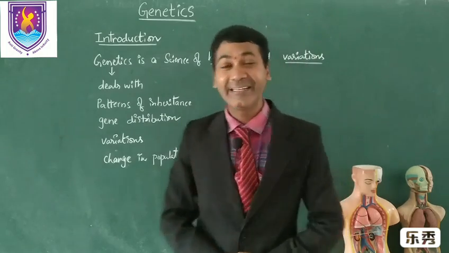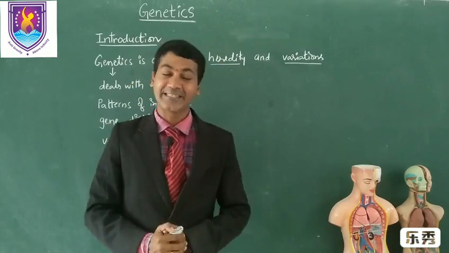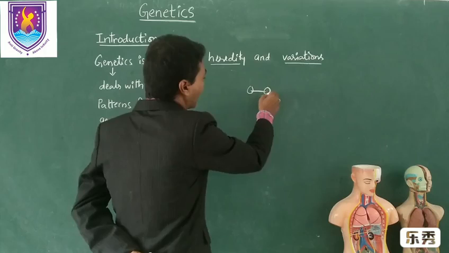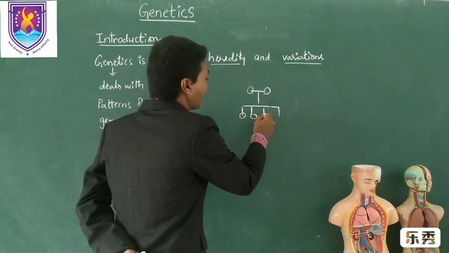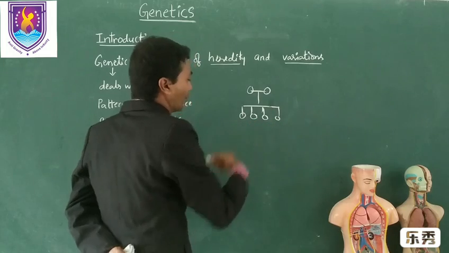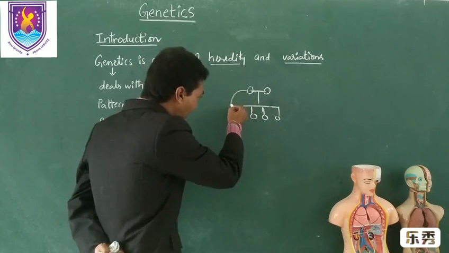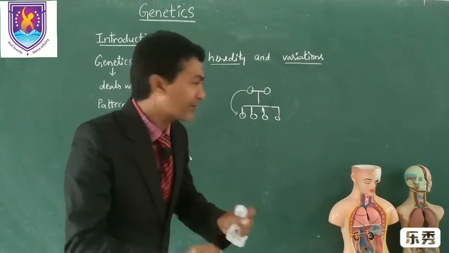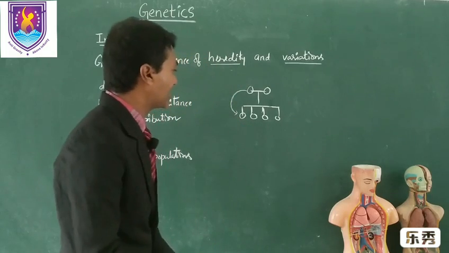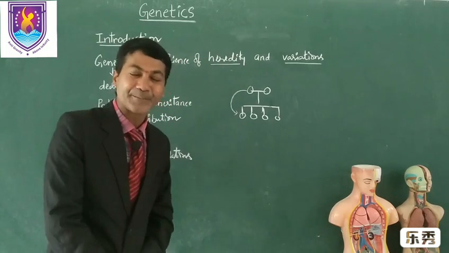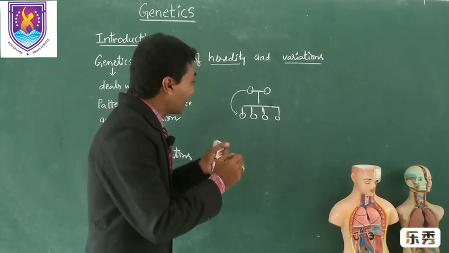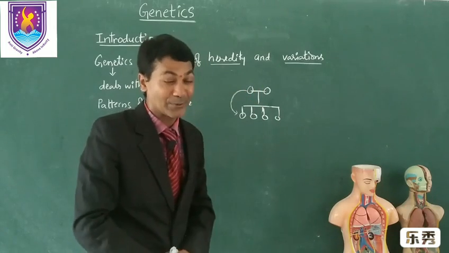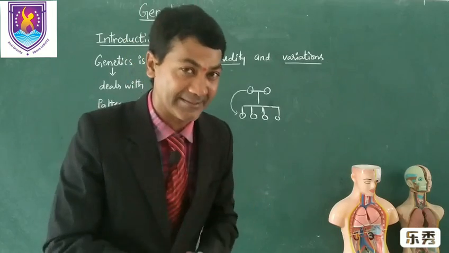First of all, heredity is the study of transmission of characters from one generation to another generation. If the parents are having 4 children, how these characters are transmitting from this generation to this generation. So the transmission of characters from one generation to another generation is known as heredity, and the characters which are transmitting, which are passing from one generation to another generation, those characters are known as hereditary characters.